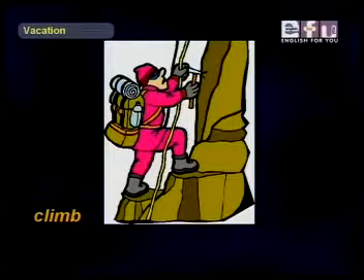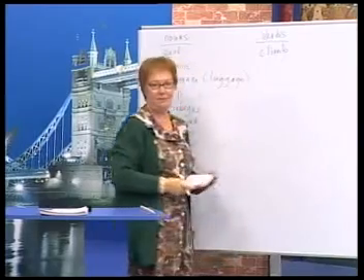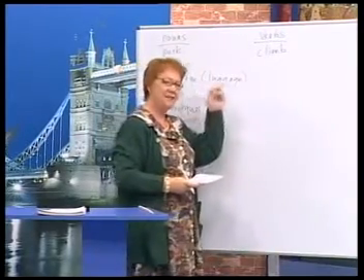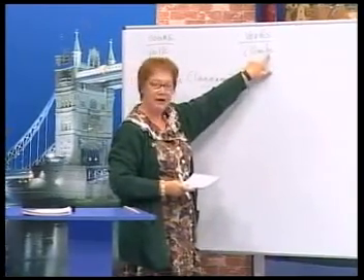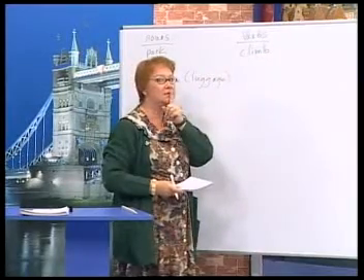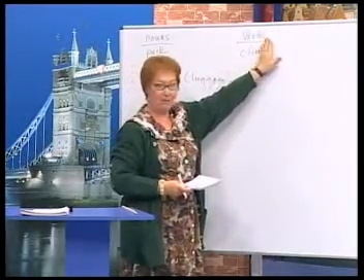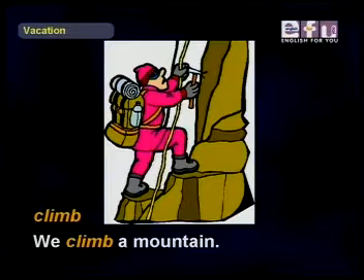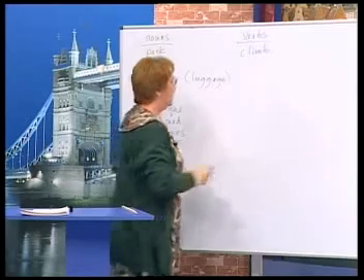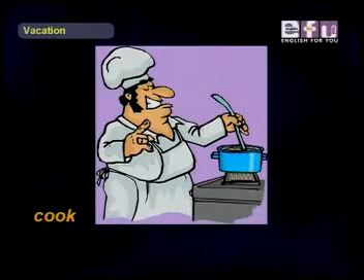Now, the first verb is climb. Climb. Now, it doesn't sound like it looks. This letter, B, is silent, climb. Okay? We climb a mountain. Next is cook. I cook food.